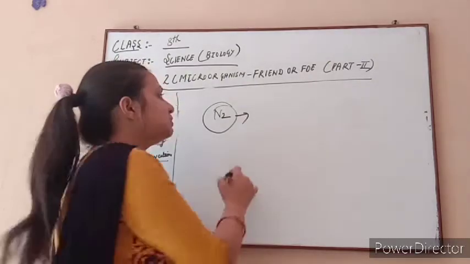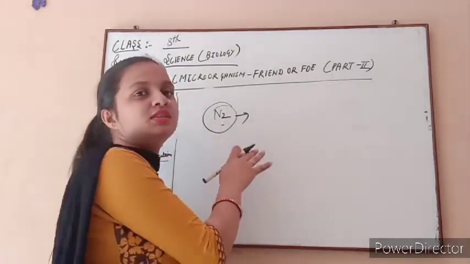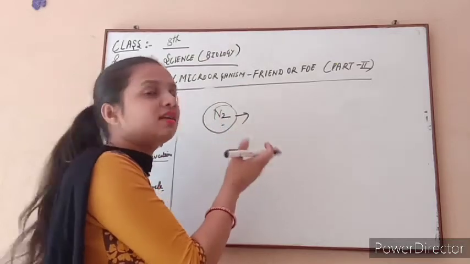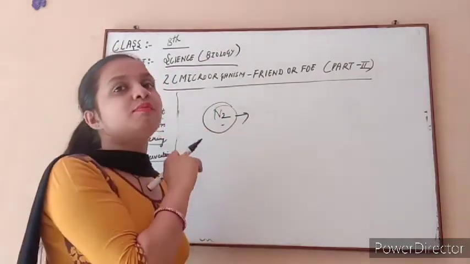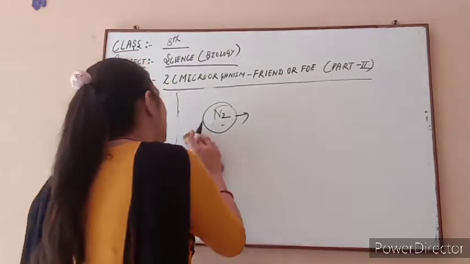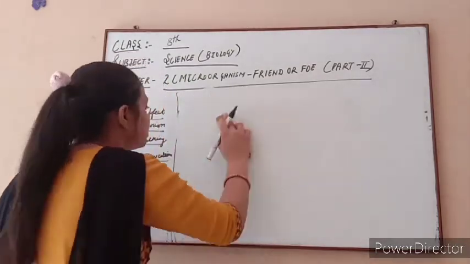The nitrogen gas present inside any chips packet, namkeen packet, prevents the action of microorganisms. So this nitrogen gas also plays a very important role.